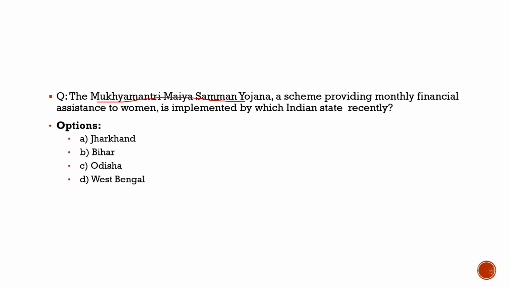Right now the different states are going through elections, and you know what political parties are doing? They are trying to gain the votes from the people by making these freebies, by making such popular schemes which will attract the voters. Earlier, political parties used to try to attract the men, but they had realized that women play the huge part in the elections. Their participation has increased to 66% now.